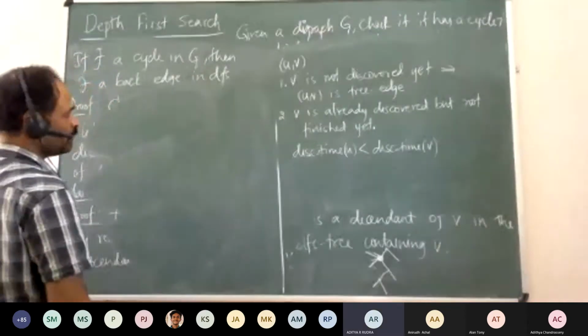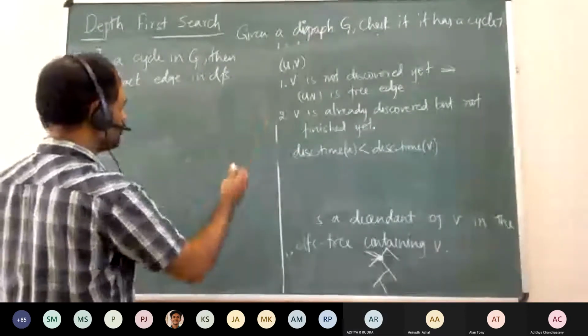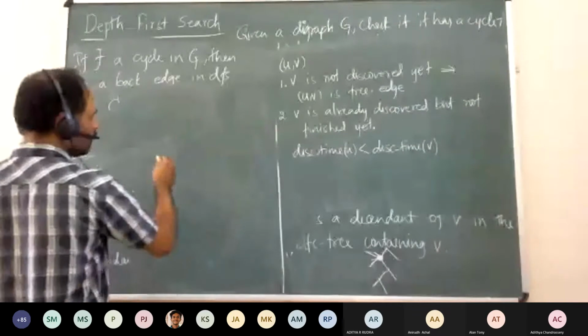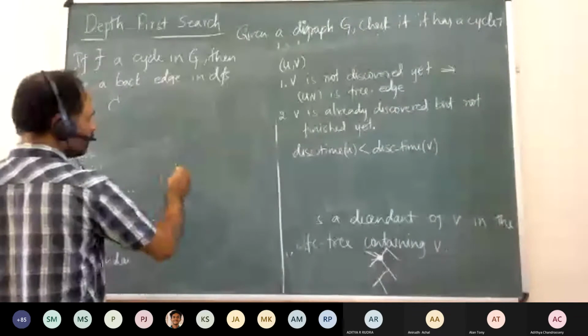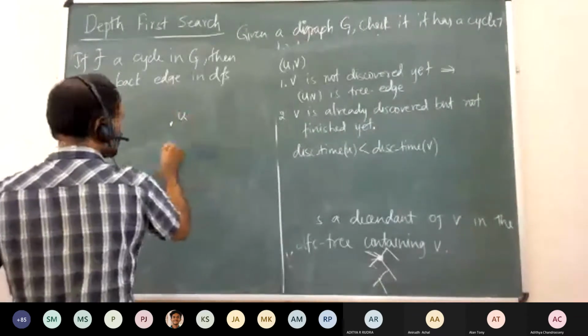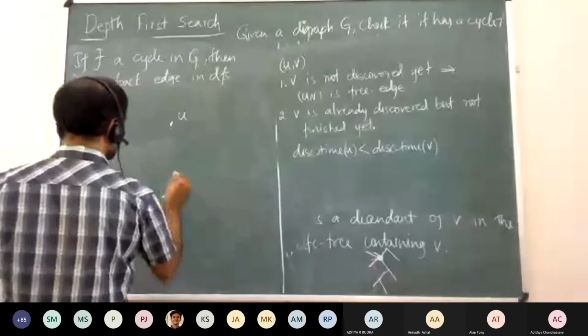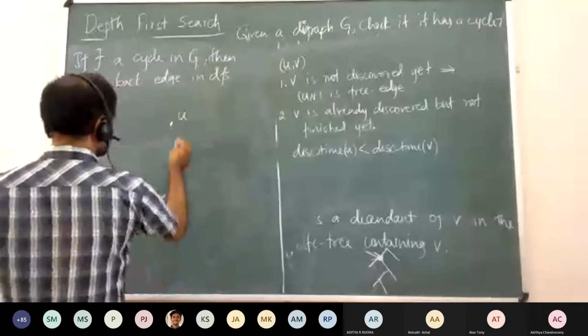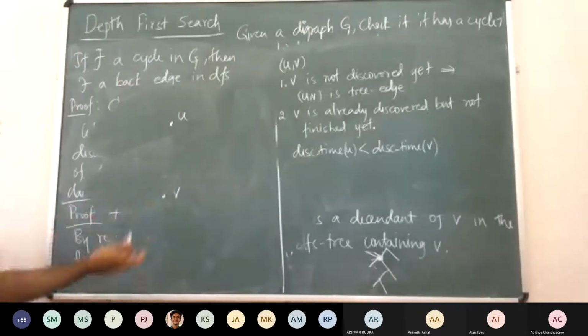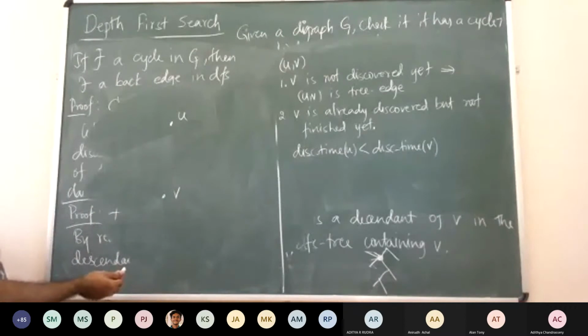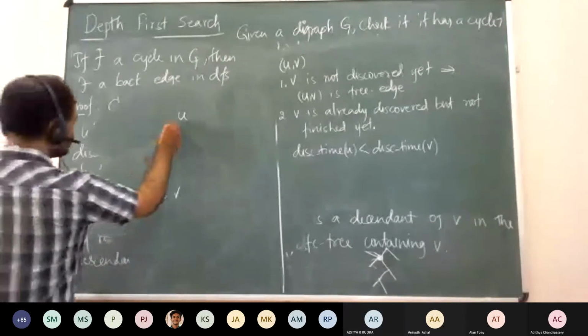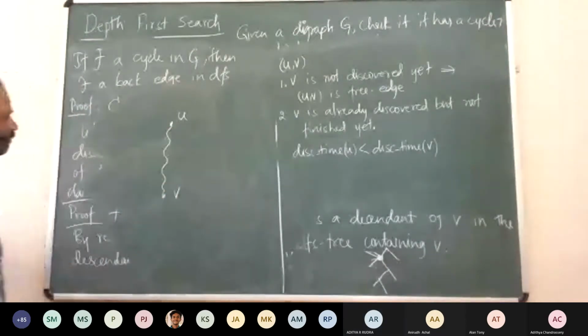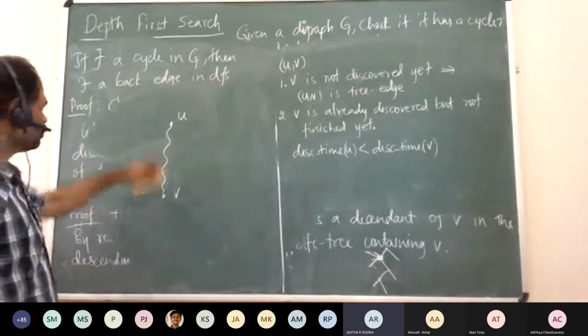U is not finished, V is also not finished, but discovery time of U is less, so somewhere U here, somewhere V here, right? So U has been discovered before V, and both have not finished yet, right? Which means that V should be a descendant of U, right?